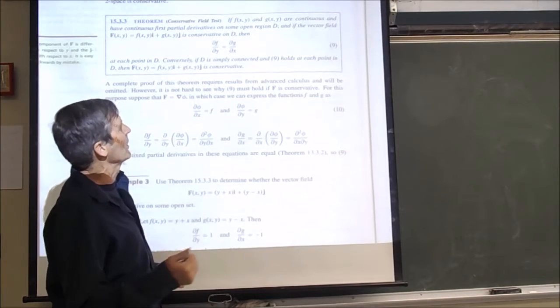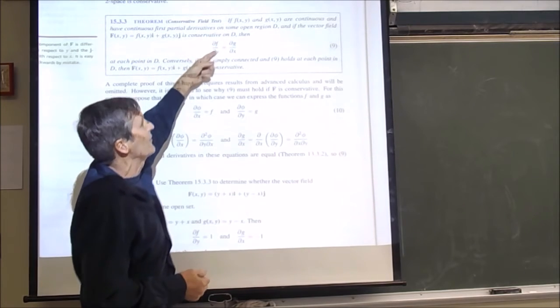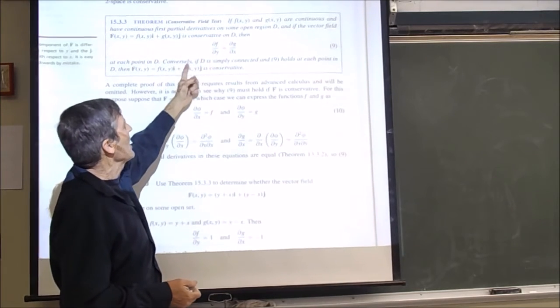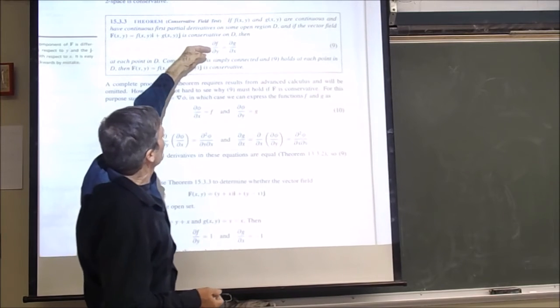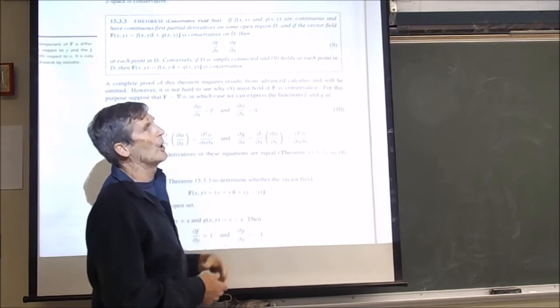Well, it's a little more difficult because this isn't an if and only if statement, it's an if. What about the converse, that if df/dy equals dg/dx, then it's conservative? Well, almost.